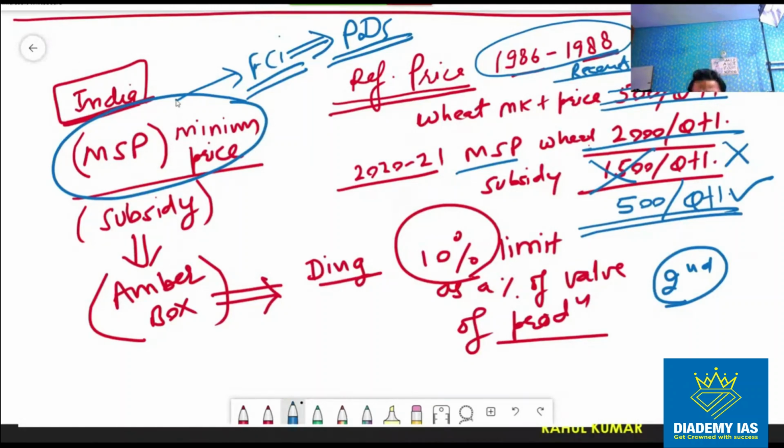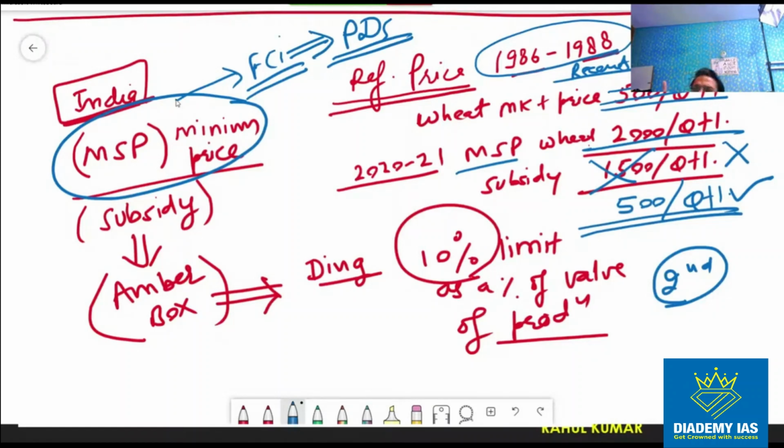Our purpose is not to distort the trade. Our purpose is not to distort the export market. Our purpose is to provide remunerative prices to the farmer, and ultimately we sell this product to the poor people, to those who cannot afford food, and the price collected from them is very, very low, right? So these are the 2 points made by India.